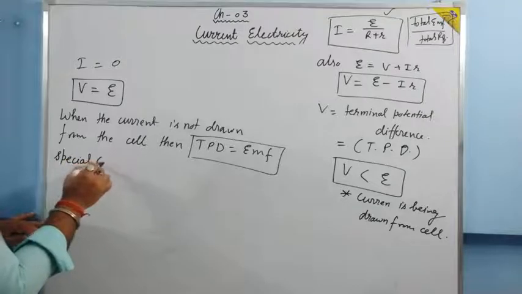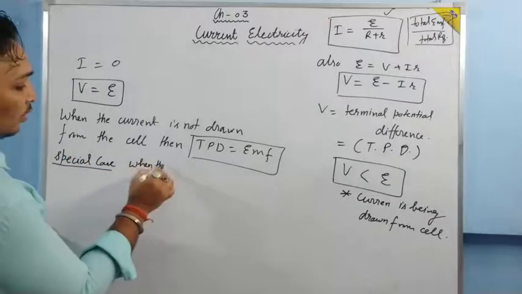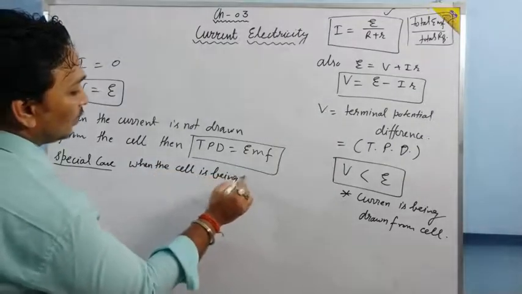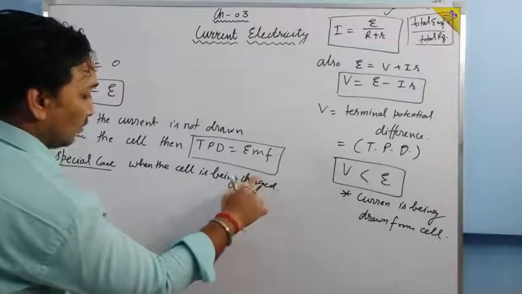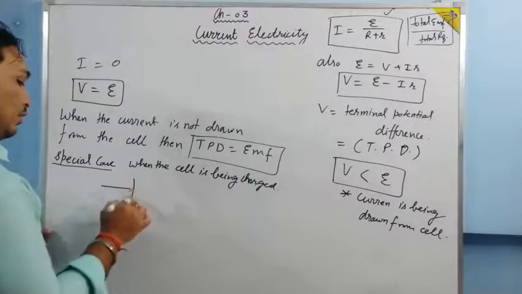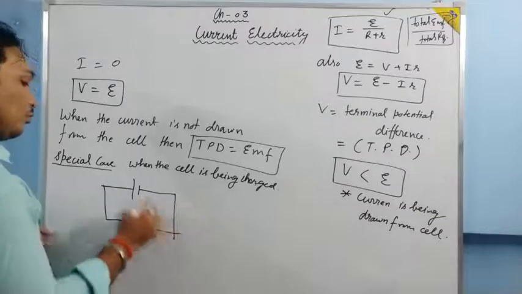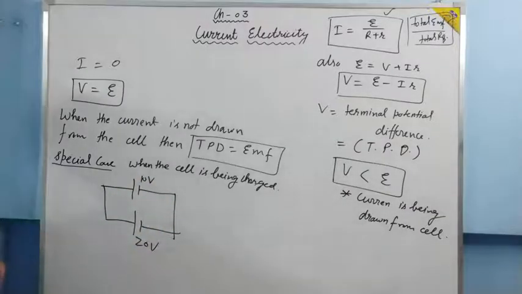That special case is when the cell is being charged. Charging of a cell includes a very small concept. Suppose this cell is chargeable, it is of 10 volt. We connect this cell to a cell of 20 volt.